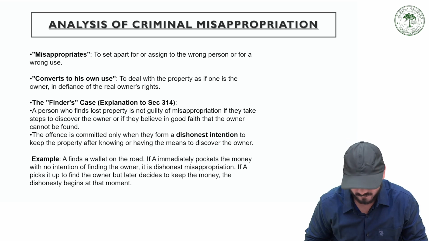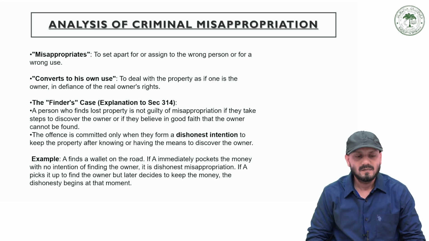One thing you should also remember is that there are certain cases, like in the case of a currency note or when the item is found on the high road, where there are no possible means to find the owner. Okay, so a person who finds lost property is not guilty of misappropriation if he takes steps to discover the owner, or if he believes in good faith that the owner cannot be found.